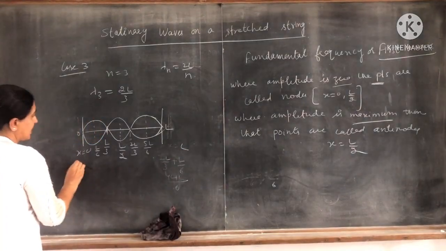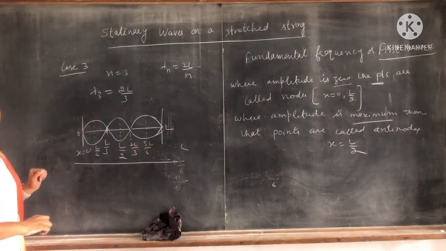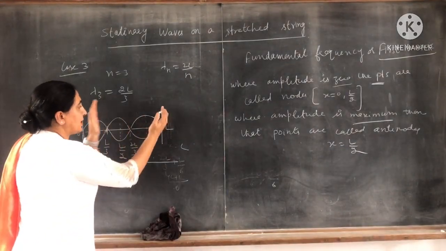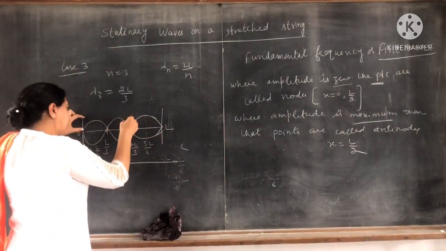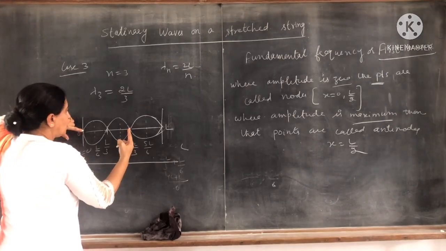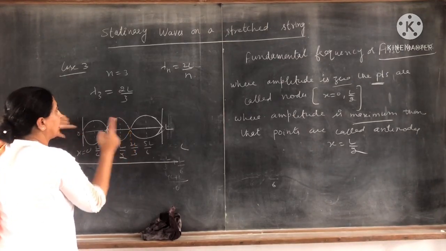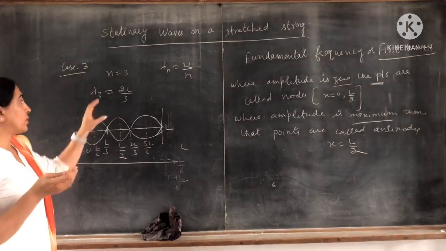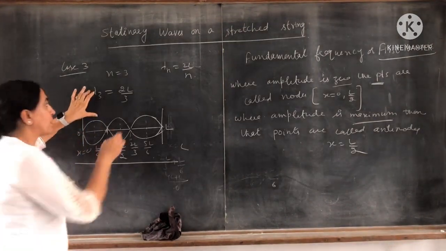So this is the wave shape, the stationary wave. So how many loops? 1, 2, 3 between the length L, and lambda is completed within 2 loops. Clear?